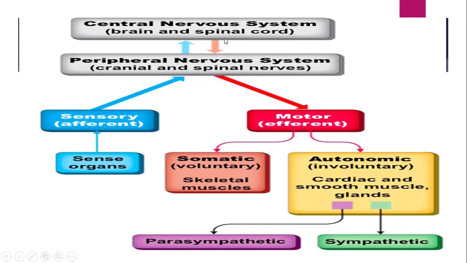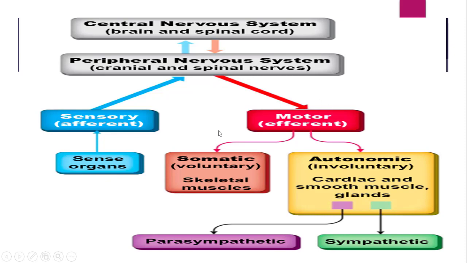And whatever decision is made here in the brain will again be conveyed through the PNS itself, through the spinal cord. That means this message from the brain will be conveyed to the peripheral nervous system, to the nerves. So the message sensed by the sense organs is passed to the central nervous system, and from the central nervous system the interpreted decision comes to the peripheral nervous system again, and through the spinal cord it is passed.